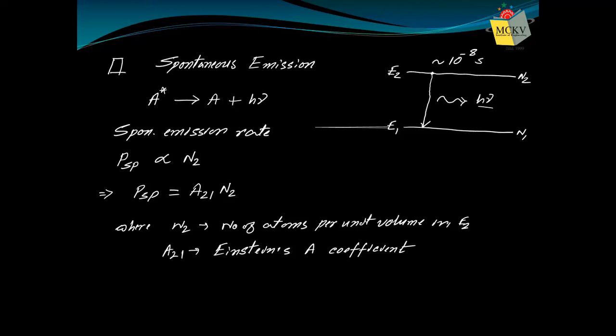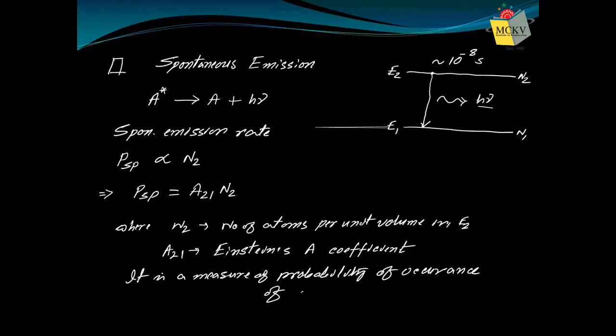So please note down that the Einstein A coefficient is a measure of the probability of occurrence of the spontaneous emission process. That means the probability of occurrence of this spontaneous emission process is given by this Einstein A coefficient.